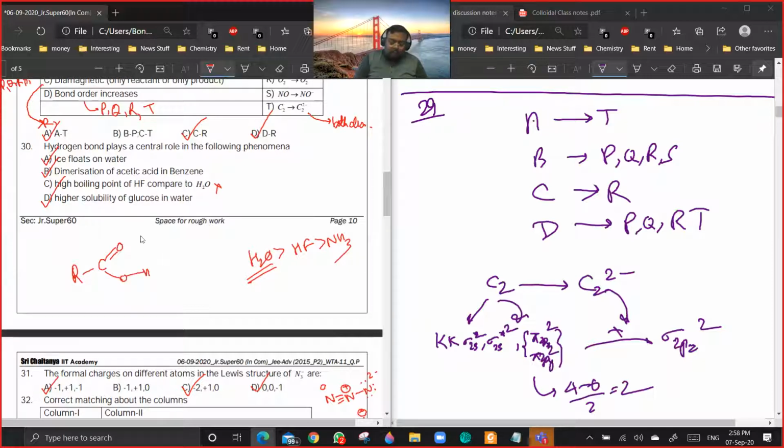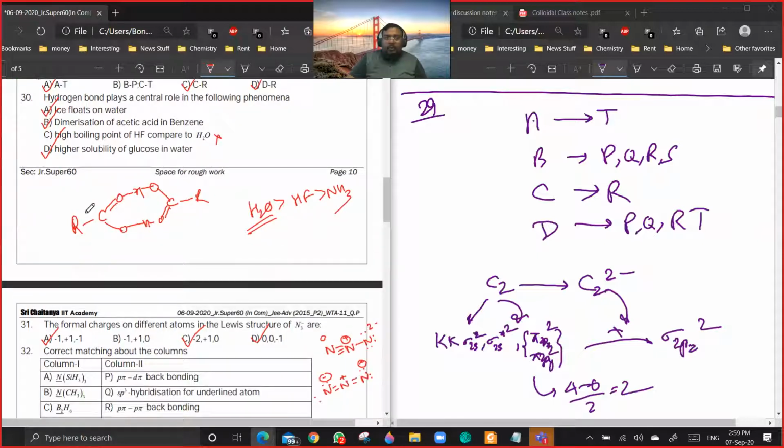So that same question is there, no? Dimer formation takes place only because of intermolecular hydrogen bonding. And ice floats on water because, due to the open cage structure, the volume increases, so density decreases. Okay? 30th is option D.